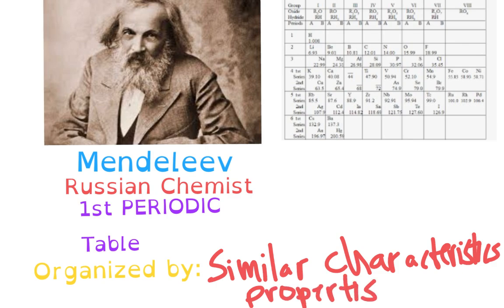Such as, this looks like a metal. It's shiny. These have similar things in common too. And so that's how he organized his periodic table. It was done by similar characteristics and properties. Okay? Now, Mr. Mendeleev.